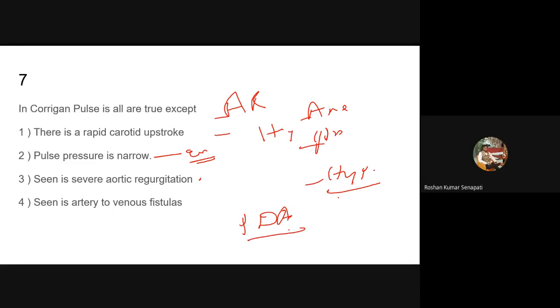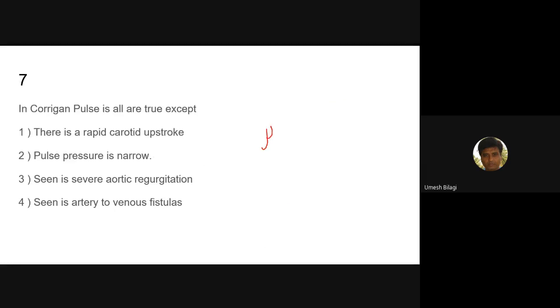In PDA there is a pushing of blood from the aorta into the pulmonary artery. PDA is a good answer; they will ask this question. Then thyrotoxicosis, which is hyperthyroidism. Mitral regurgitation, you said already.